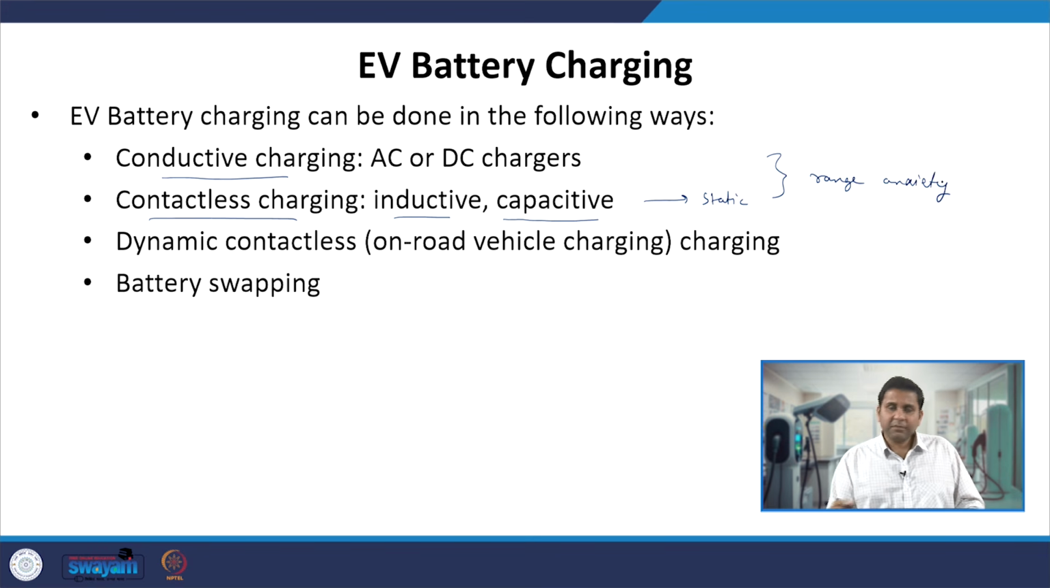So, for example, if you are taking your EV on a long drive or going onto a highway, then you always have to bother about where the charging stations are located, where I can go and park my vehicle and get it charged. That is the range anxiety users have with conductive and contactless charging. It could also be there for users of gasoline vehicles, where they have to fill in the gas or petrol.